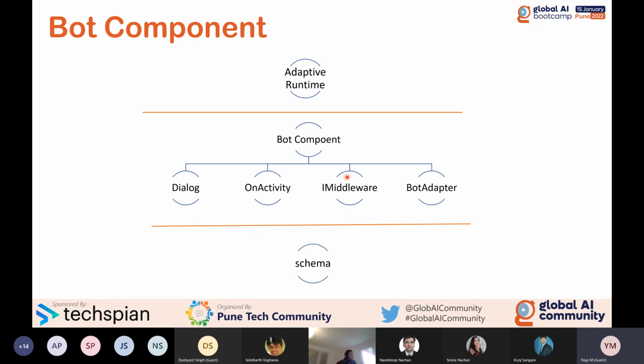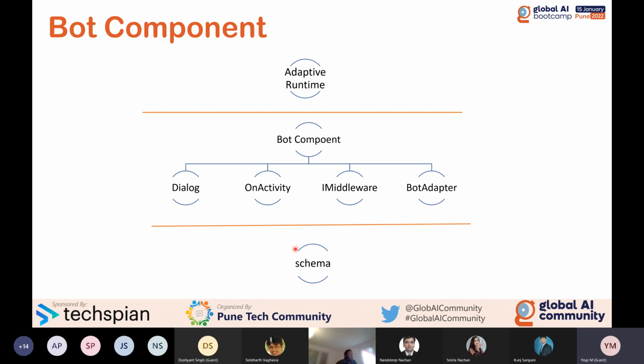If you want to use middleware, by default Composer supports middleware also. If you define the middleware, you have to go to the settings and add it. But if you want to add custom middleware, you have to use this option, middleware, and you can define the middleware in the component. Sorry, Composer. The third one is the bot adapter. If you want to write a custom adapter, for example, some custom adapters are available. The Alexa adapter is available, and Google, from the Bot Builder community. Like that, if you want to write your own adapter to connect your application or a third-party application, you have to use the bot adapter and write the code.